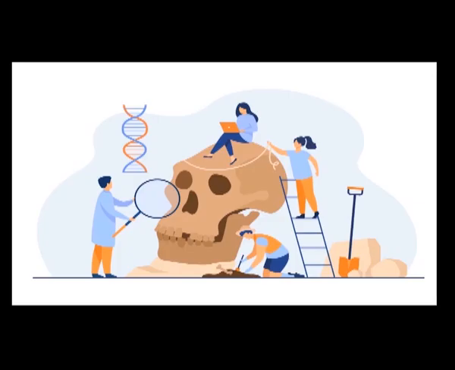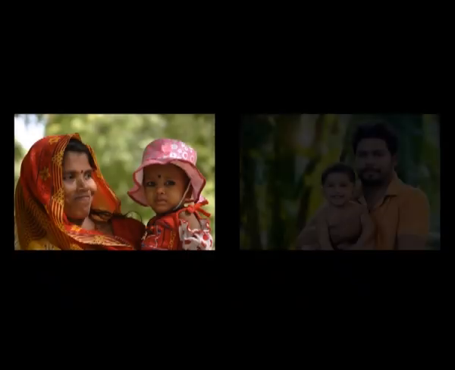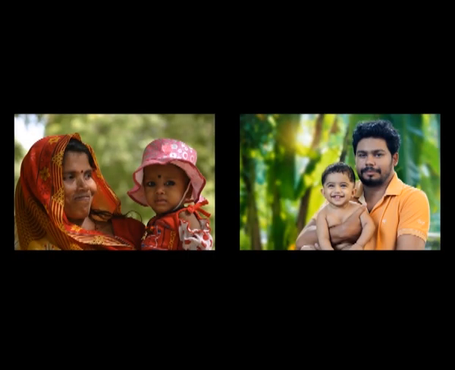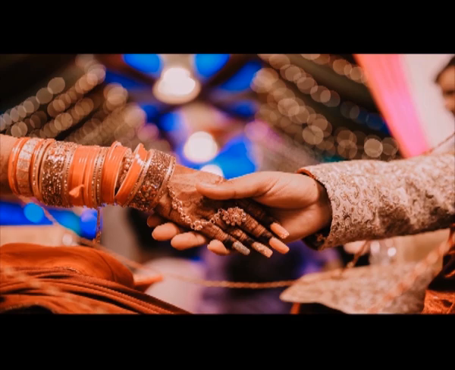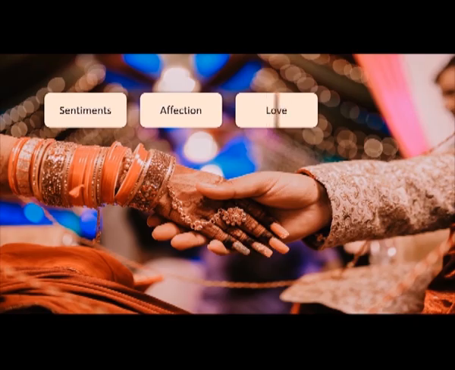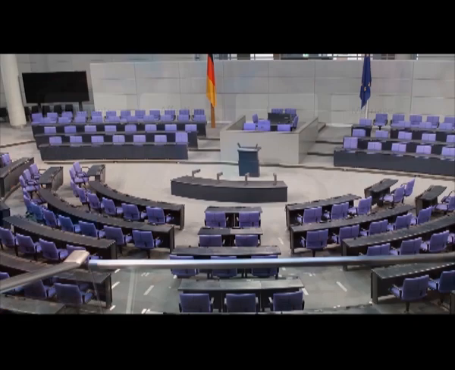Meyer Fortes, an anthropologist, had defined a certain kind of group as a corporate lineage group, by which he meant these were lineage groups based on a single mode of descent, that is either from mother or from father, matrilineal or patrilineal, but which functioned as a political economic entity, not just as a kinship group. Now a kinship group is a relational group. It is based on sentiments, affection, and also blood and marriage. But a corporate group has a political and economic identity.